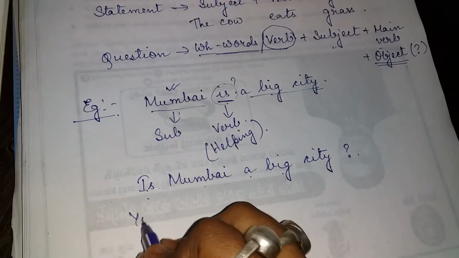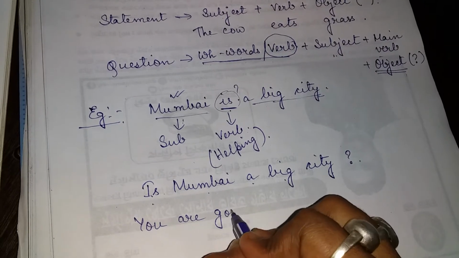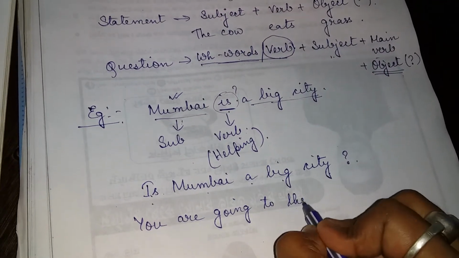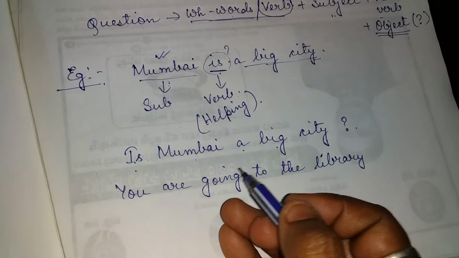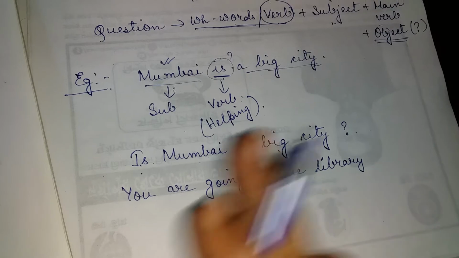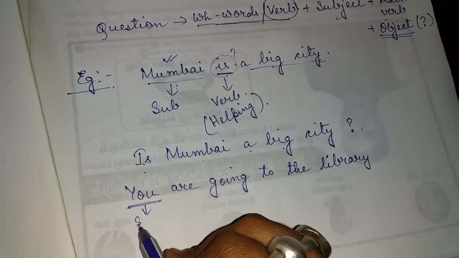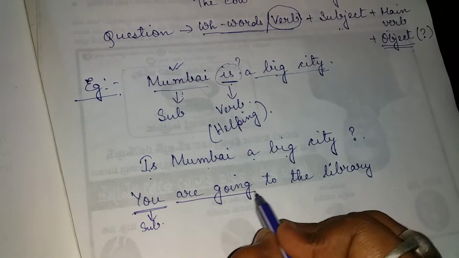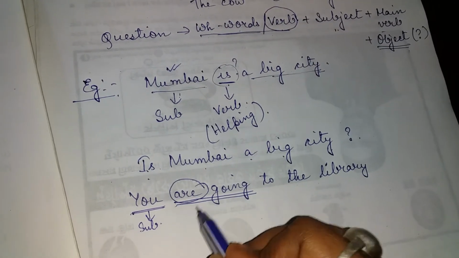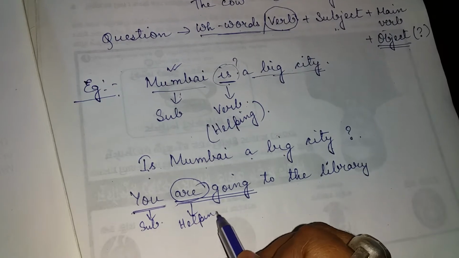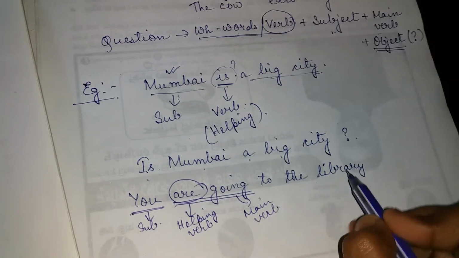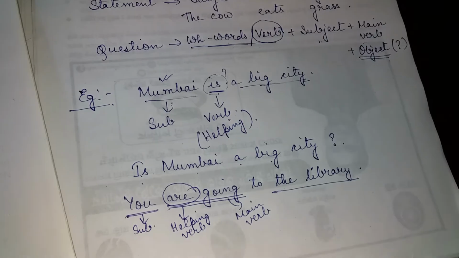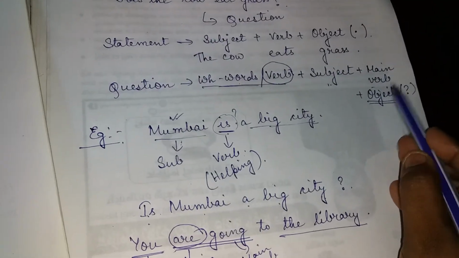Next question. You are going to the library. Now again I have to form it into a question. But here you is my subject. Now there are two verbs, are and going. Remember, are is your helping verb and going is your main verb. Main verb will be after the subject.